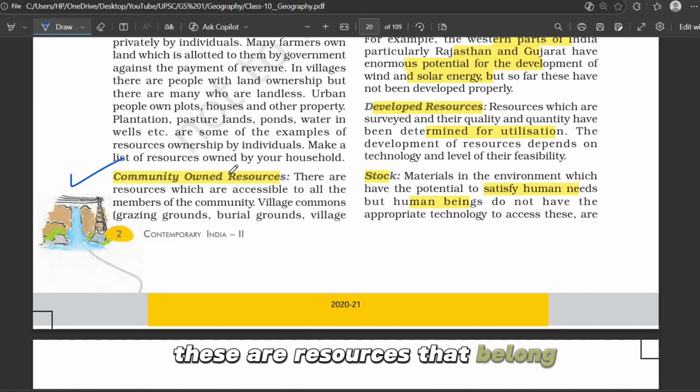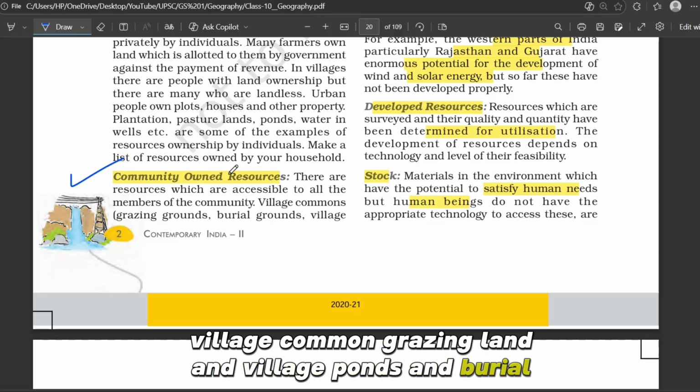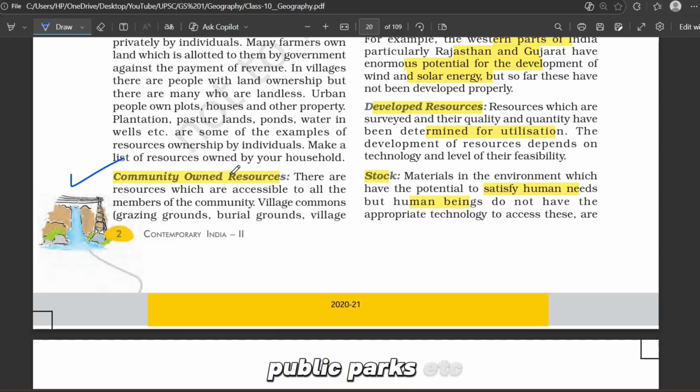And next one is community owned resources. These are resources that belong to the whole community and everyone in that locality can use them. For example, village common grazing land and village ponds and burial grounds, public parks, etc.